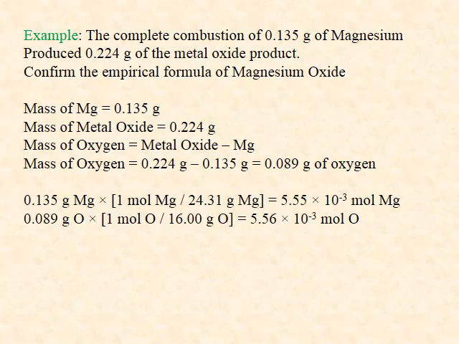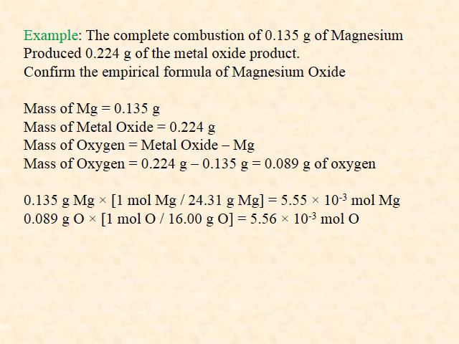Now we set up the gram per mole calculations. For magnesium, we use the molar mass, 24.31 grams per mole. Written here as 1 mole of magnesium per 24.31 grams of magnesium, so that the grams of magnesium cancel, and the answer is 5.55 times 10 to the minus 3 mole of magnesium.